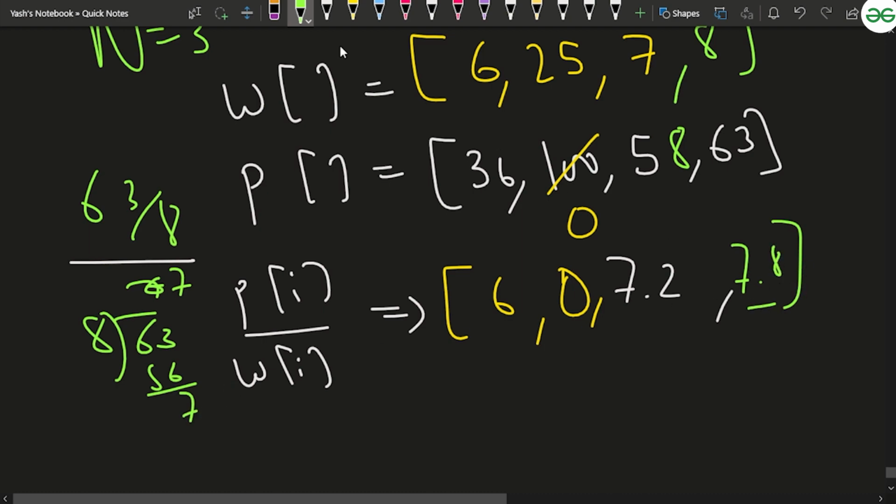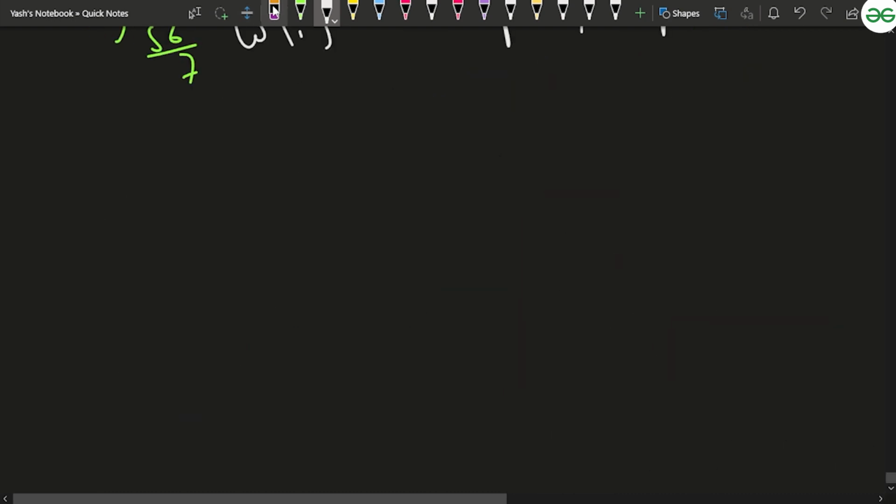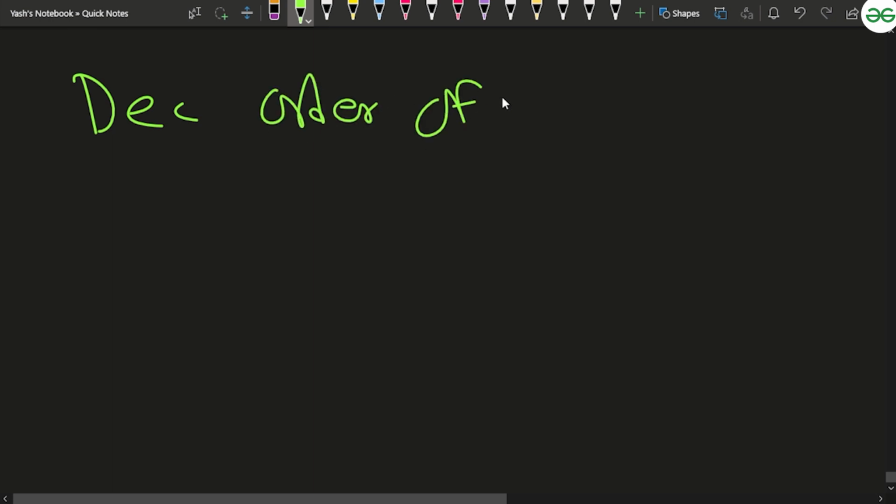It is greater. So first of all, you will consider this value, the per unit profit according to this, then this, and then this. So basically you will consider the blocks in terms of decreasing order of per unit profit. That's how you're going to consider it.